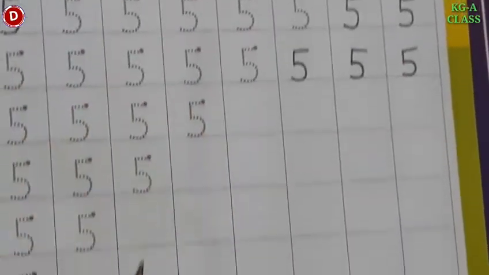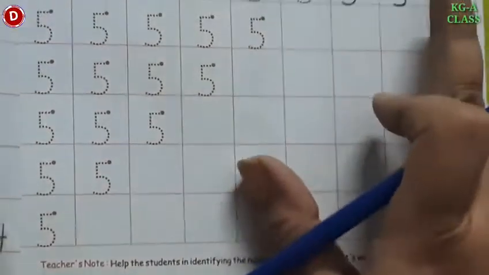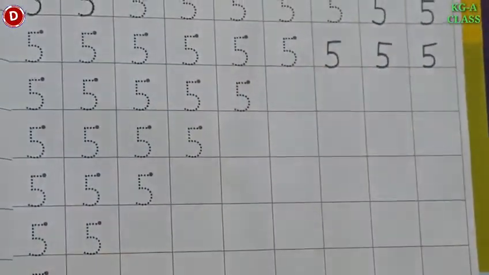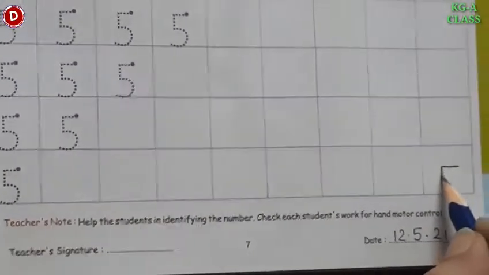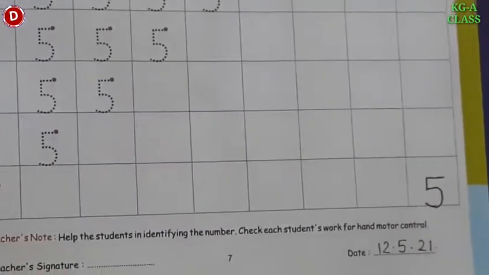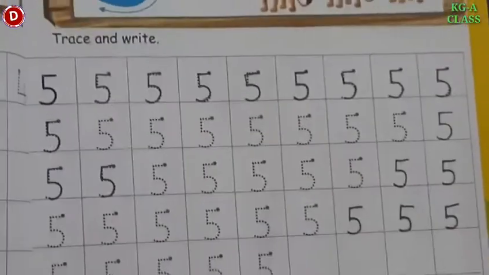So children, first trace and write. इसके ऊपर ट्रेस करके आपको 5 लिखना आ जाएगा. Then you can write on your own, and you have to finish it till here. So finish this page. Take its picture and send it to me.